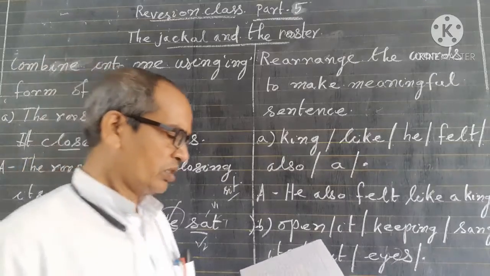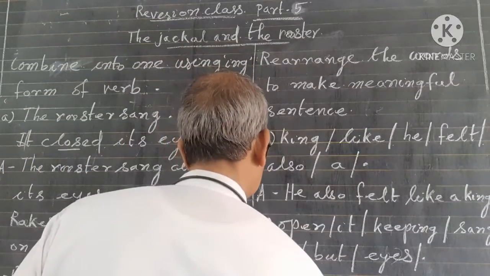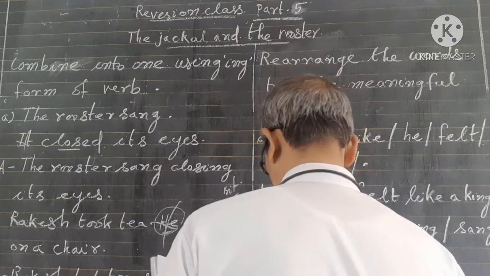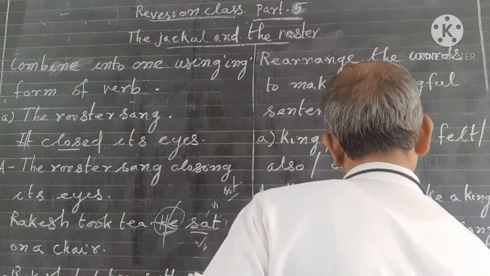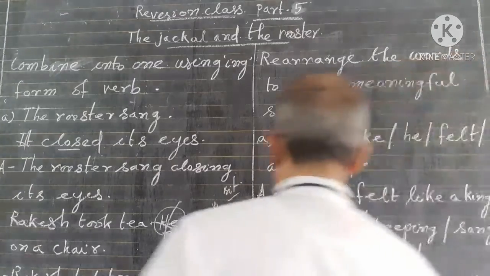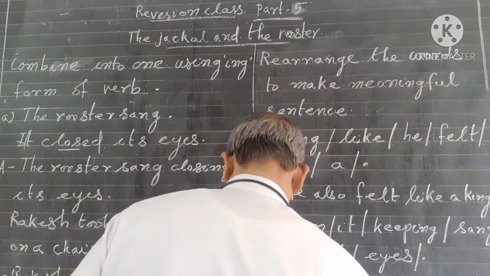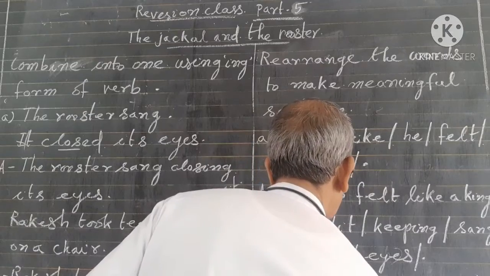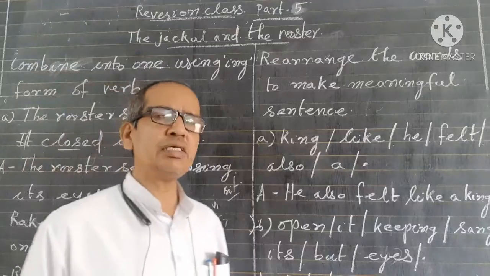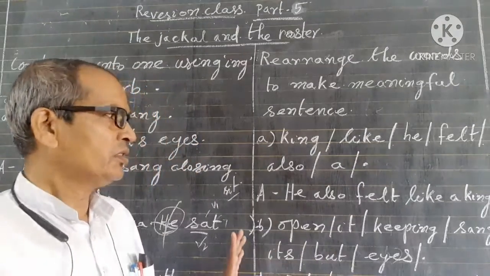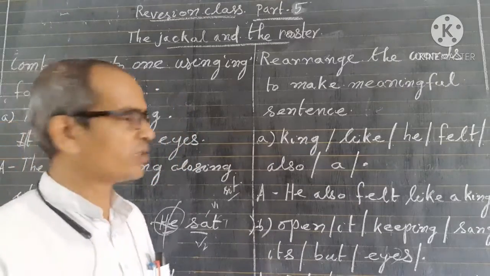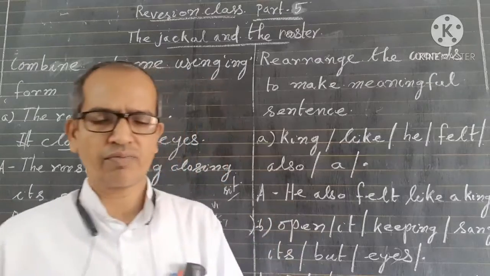So the answer is: But it sang keeping its eyes open. So children, we have to rearrange the words to make meaningful sentences in this way.